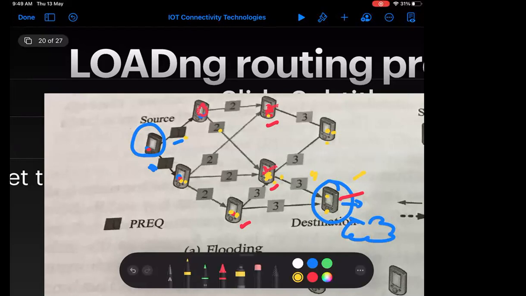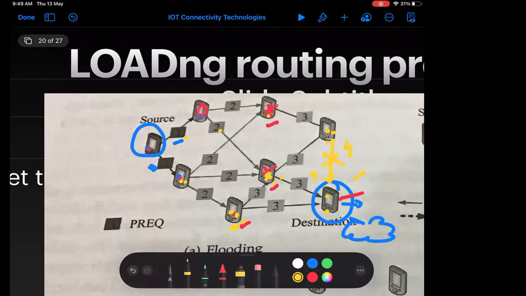Again, I will check. I am receiving a packet from this node also. And how many hops are there? 1, 2, 3. So I will consider this one. So it is receiving the packet from all its neighbors, from this neighbor also, but the hop count is 4. So it will discard this packet also.